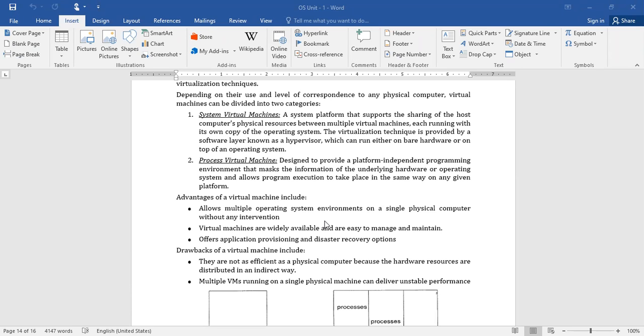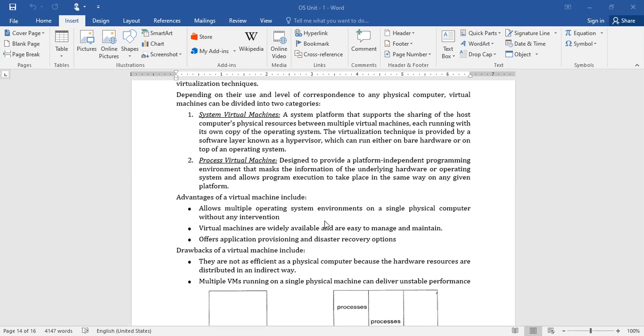For that also, I need the services of the hardware components of which system? Again, the system where I am working. I have to utilize the services of the hardware components on which I am working.